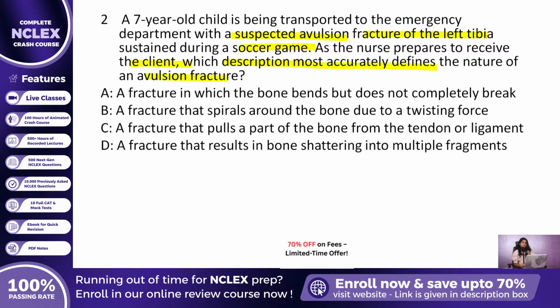Based on knowledge of pediatric bone injuries and traction forces, the most accurate definition is option C, a fracture that pulls a part of the bone from the tendon or ligament. Now, let us uncover why this answer is not only correct, but also highly relevant for emergency pediatric care.